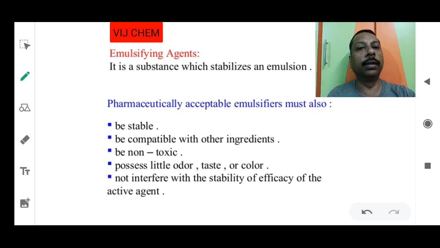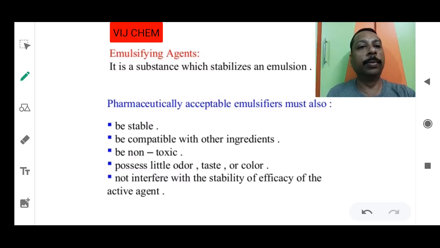If you don't want them to separate, if you want them bound together to improve stability, an emulsifying agent is a must. Emulsifiers are substances which stabilize the emulsion by forming a protective layer between the two phases, the dispersed phase and the dispersion medium or continuous phase. We add the emulsifying agent, and it binds both of them.